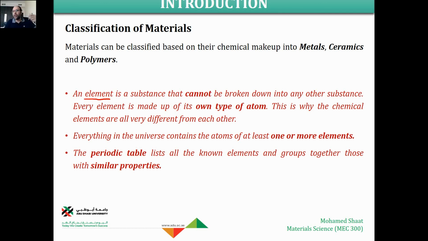So we could say that the element is like a pure material. But generally speaking, most of the materials that we are using or experiencing, even the materials that we derive from nature, come with multiple elements, with multiple atoms. Not just one element forms a material, no, multiple elements form a material.